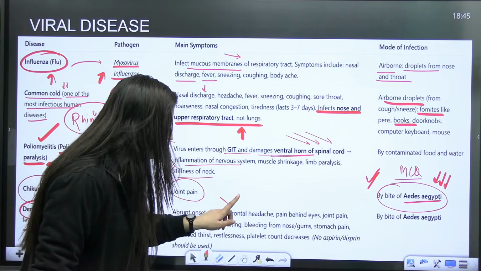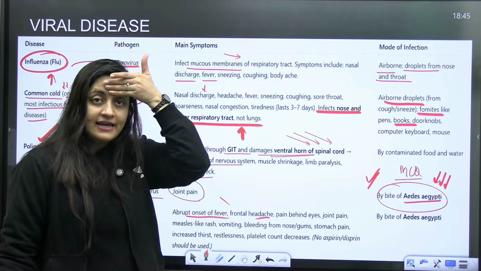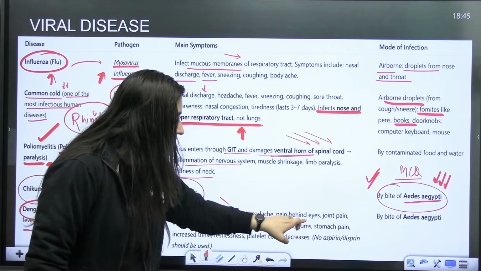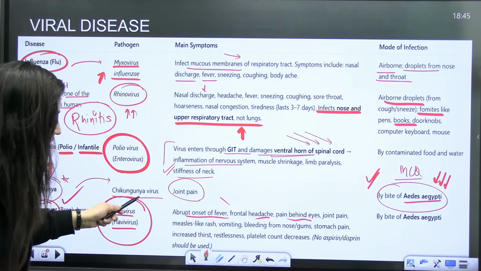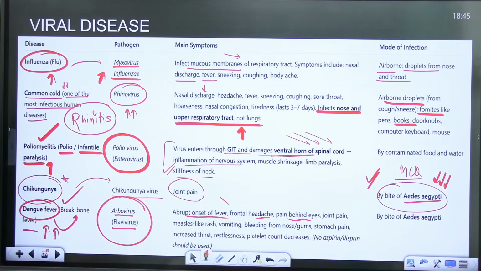So there is the onset of fever, frontal headache, plus pain behind the eyes, right? Joint pain, rashes, all of it will occur.